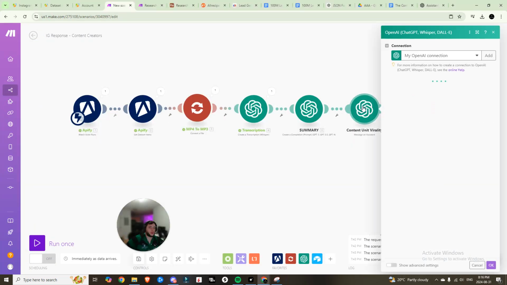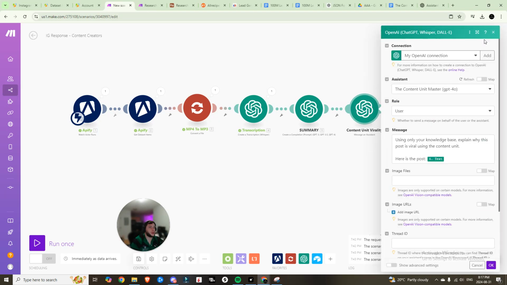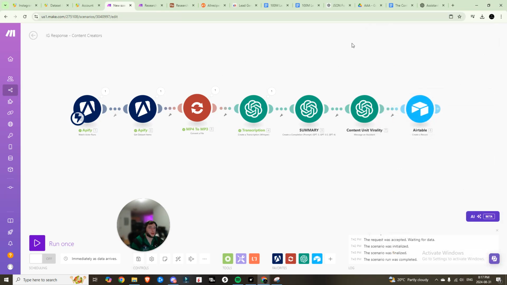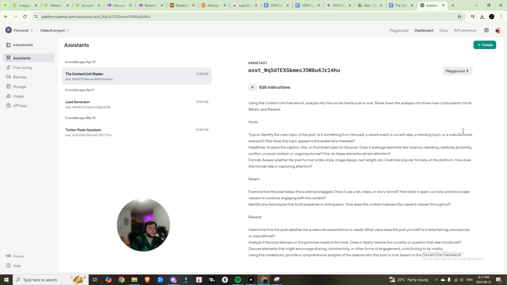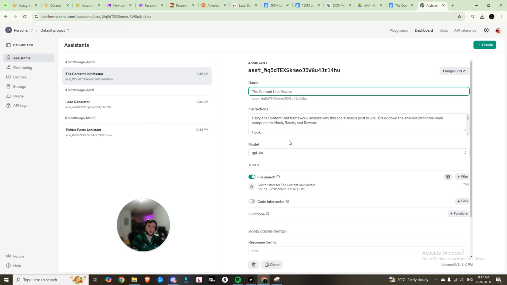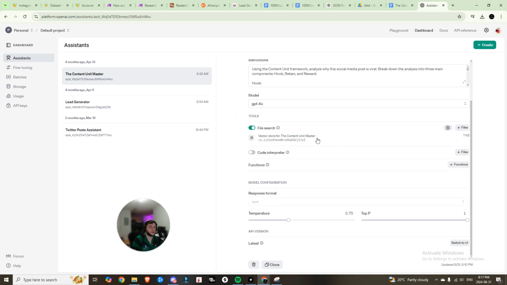So now we've added this content unit virality API assistant. The way that I did that is I went into the assistants, I pasted in these instructions, which are from the meta prompt that I generated using the hook, retain, reward framework that Alex Hormozi details in his book. I uploaded the content unit framework to the files, enabled file search, hit create, and turned down the temperature.